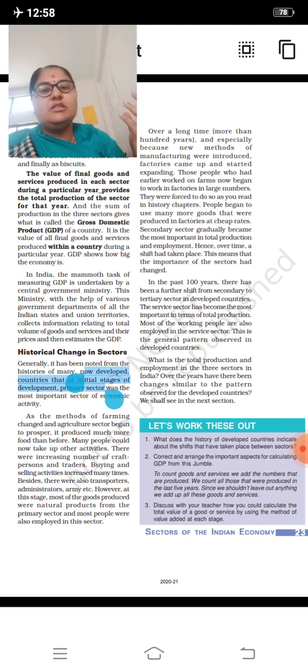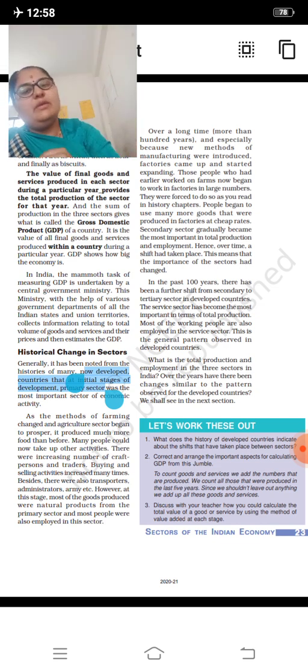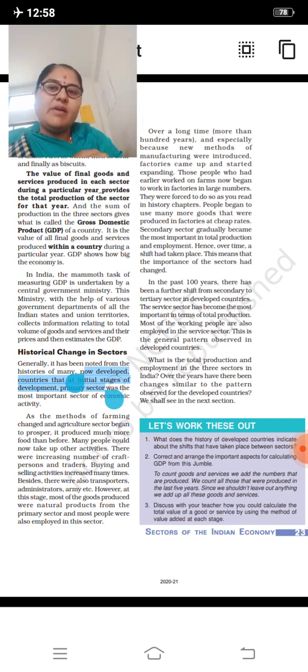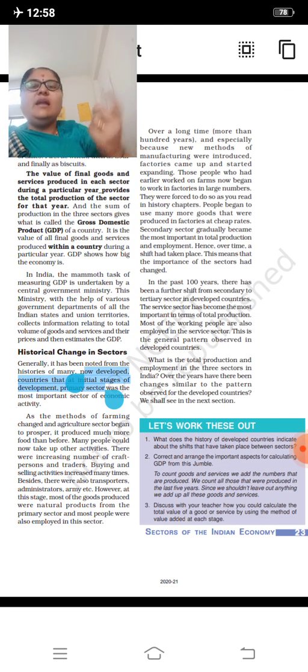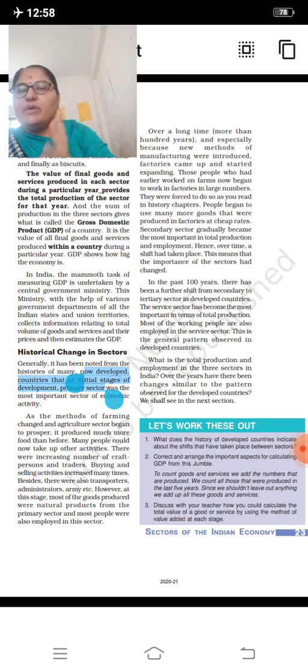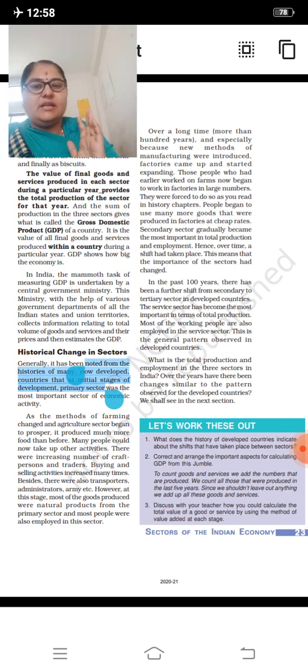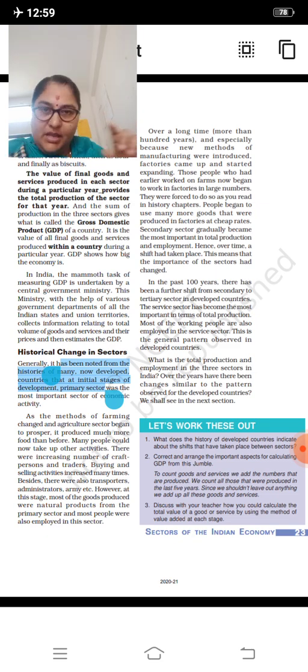In 10 acres of land, take for example 25 to 30 laborers will be working, and that too season wise. When there is no season, you see very few laborers working in the agriculture sector. But in the secondary sector, there is a continuous production process going on, and the laborers are getting full year employment.